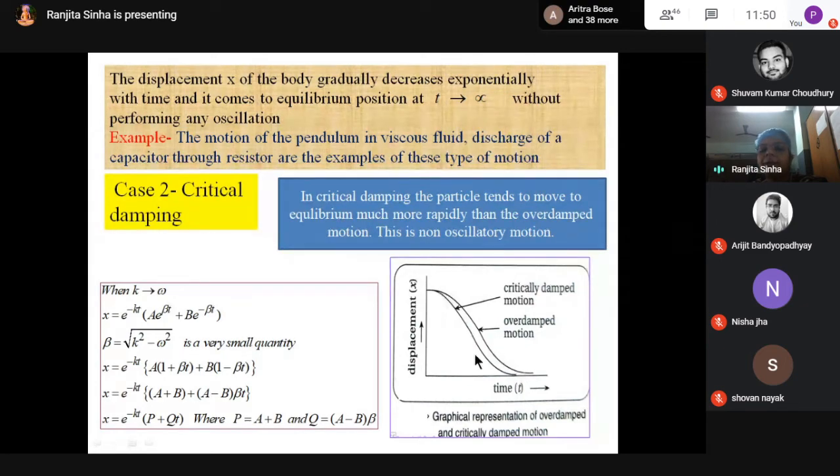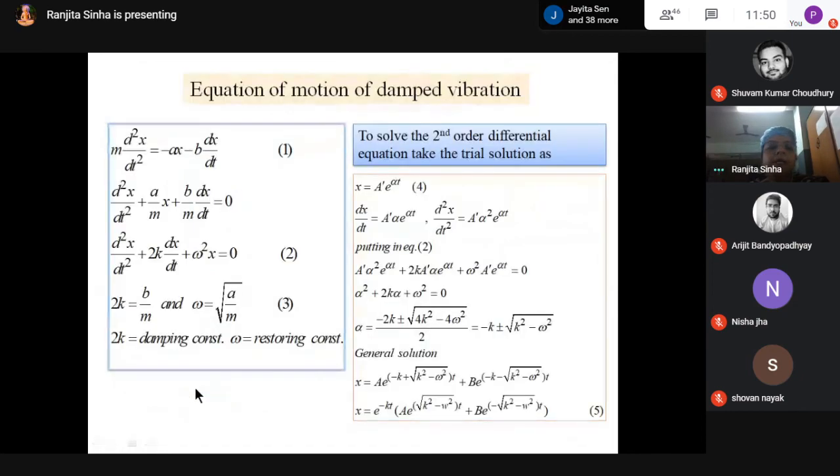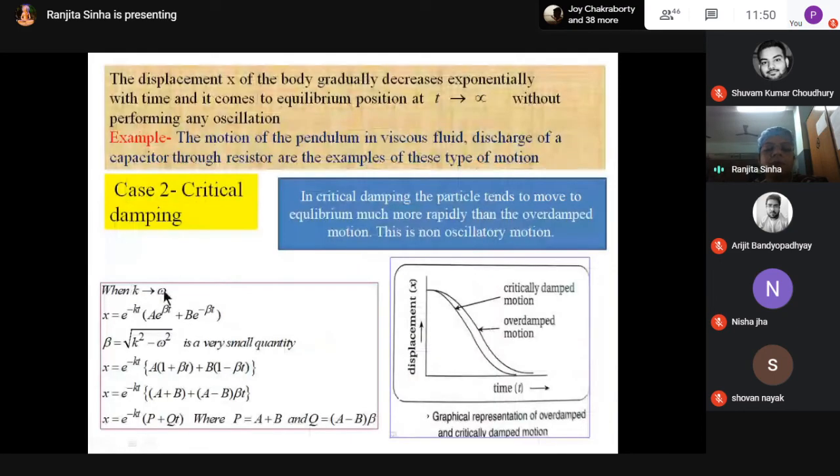Then the critical damping case. Critical damping is also non-oscillatory motion, but it is the state between oscillatory and non-oscillatory motion, above which it is over-damped and below which it is oscillatory. And what is the condition here for critical damping? This is k tends to omega. In over-damping, the condition was k greater than omega. For critical damping, the condition is k tends to omega. And what is the equation here? I am getting for the critical damping case, x equal to e to the power minus kt into p plus qt.